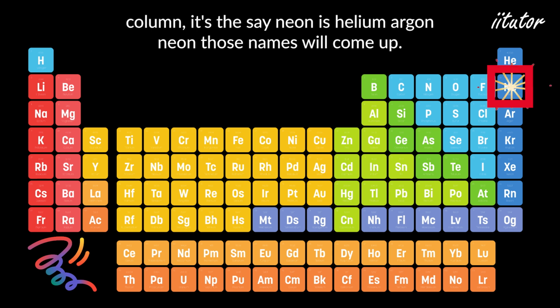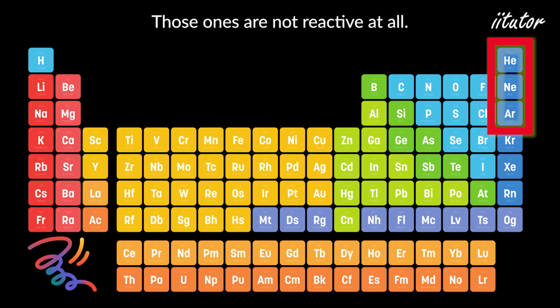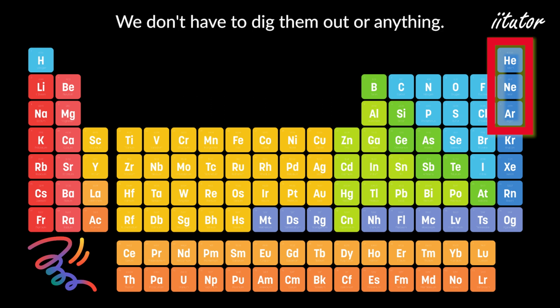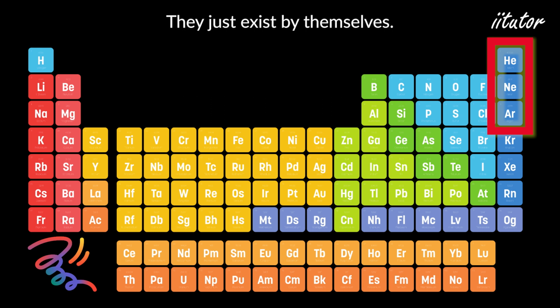So if you were to grab a periodic table and look at the furthest right-hand column, it's helium, argon, neon, those names all come up. Those ones are not reactive at all. They're just non-reactive. And we can find them all over the planet. We don't have to extract them, we don't have to dig them out of anything. They just exist by themselves.